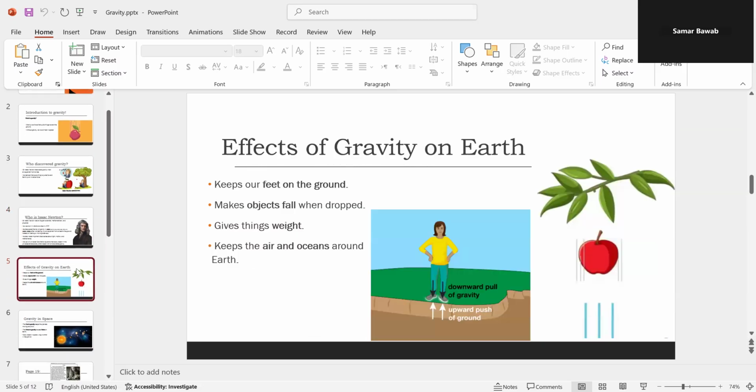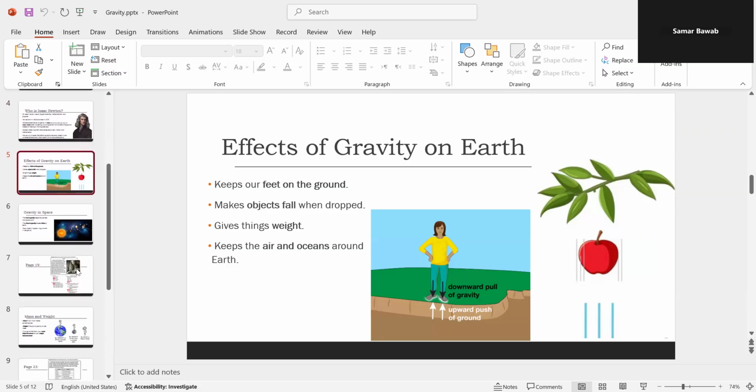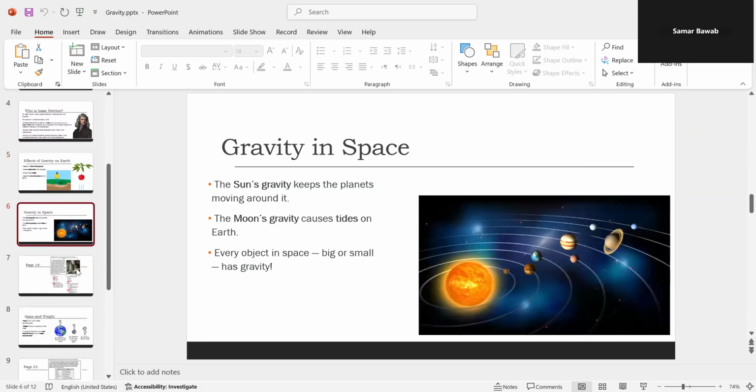What are the effects of gravity on Earth? Actually, the gravity force keeps our feet on the ground. It makes objects fall when dropped. It gives things weight and keeps the air and oceans around the Earth.